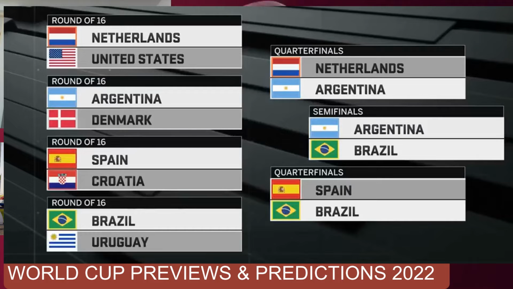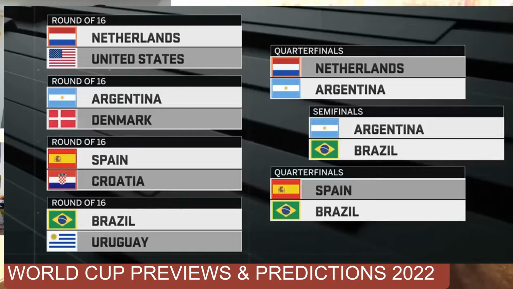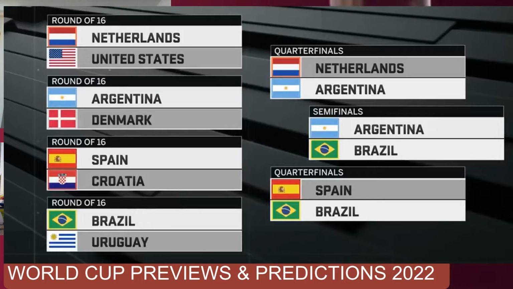So that is what happens. Maybe in further analysis, I would give you how they are selected. But this is how I fancy them to meet in the round of 16, which is very good games as you can see. Then after this, I fancy Argentina to beat Netherlands and go to the semi-final, and Brazil to see off Spain and go to the semi-final.